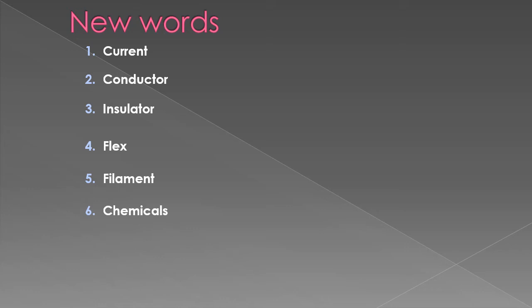Chemicals are present inside the cell or battery that store electrical energy. And at number 7, battery, a tiny store of electrical energy. Dear students, you have to write all these new words in your notebooks and learn them thoroughly. Here comes the exercise, dear students.